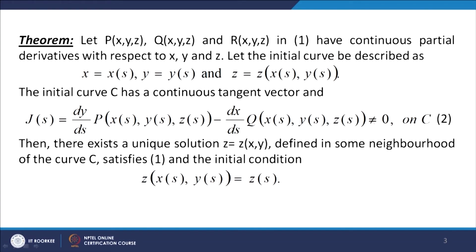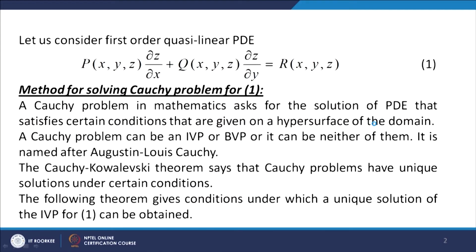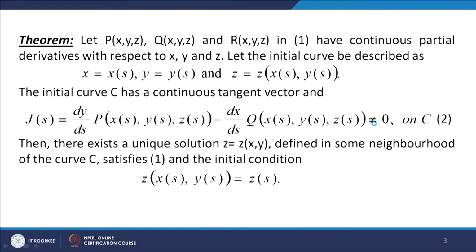It says that let P(x, y, z), Q(x, y, z) and R(x, y, z) in equation 1 have continuous partial derivatives with respect to x, y and z, and let us assume that the initial curve, which we denote by C, be described as x = x(s), y = y(s) and z = z(s).